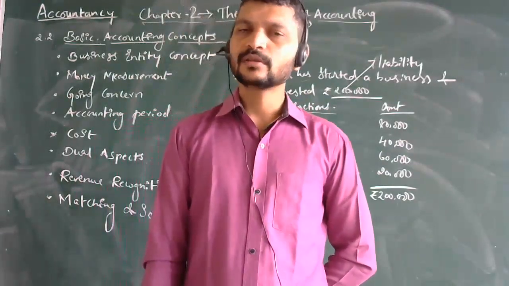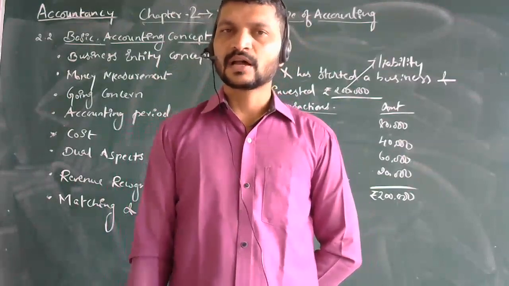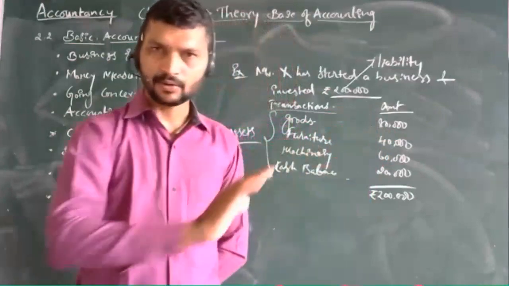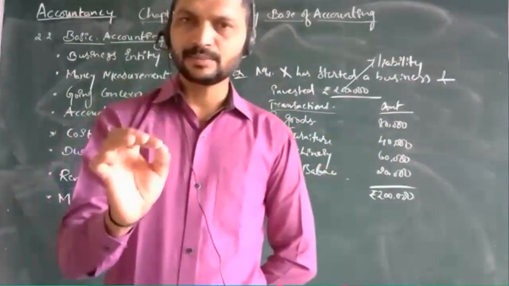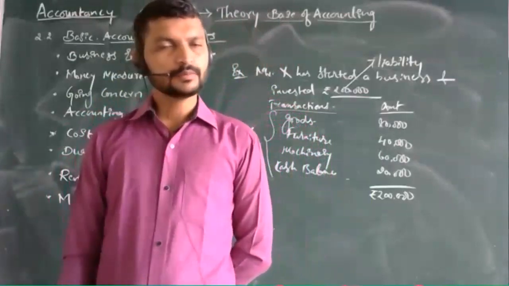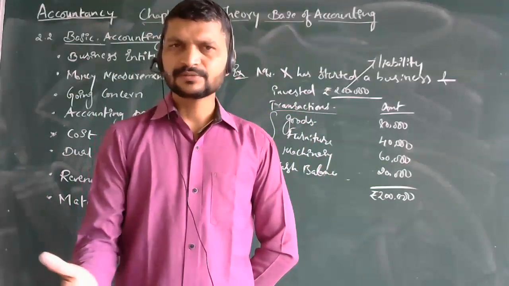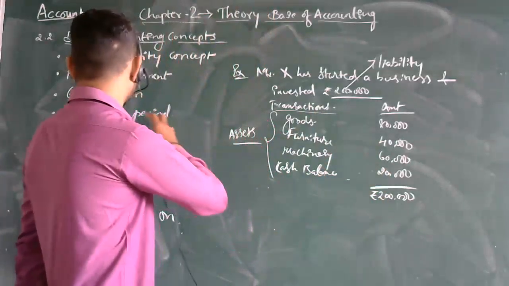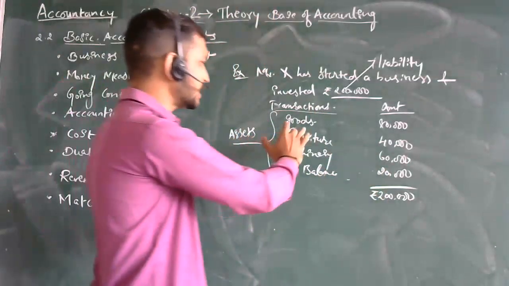As I told you, transactions not having a money value will not be recorded. That is the clear picture of the measurement of money value. This is very simple to understand. We are not having any complications regarding this.